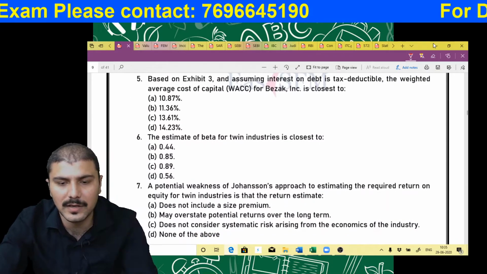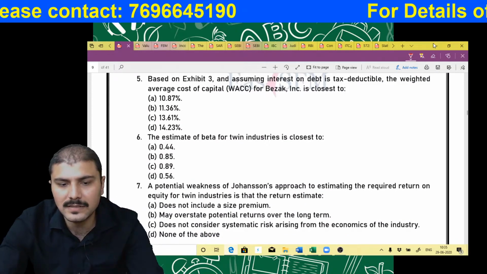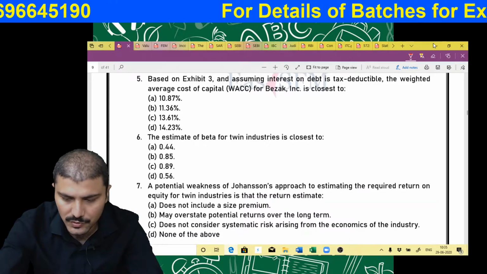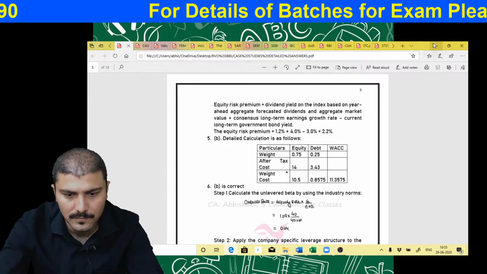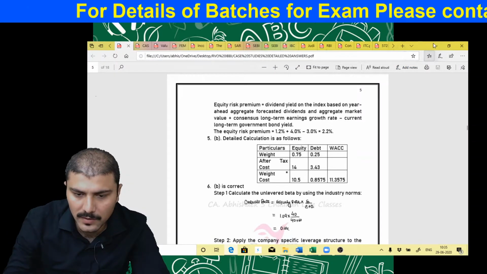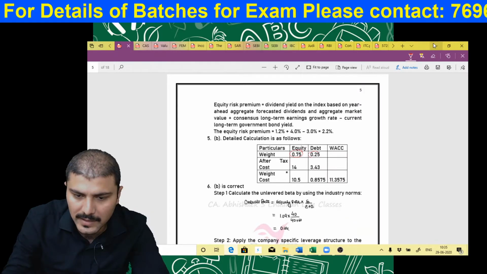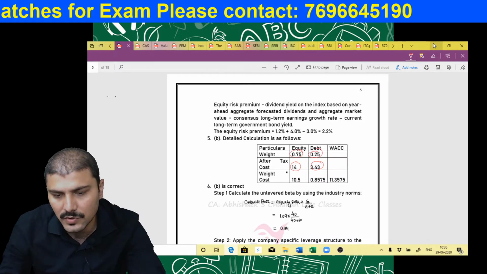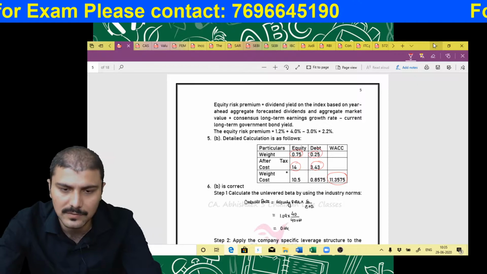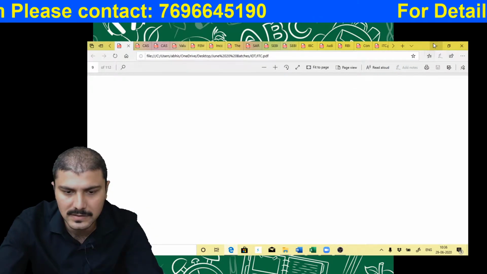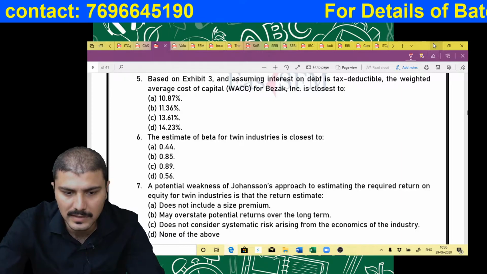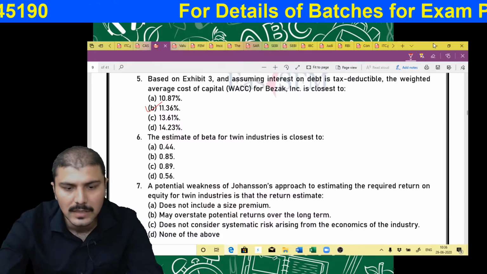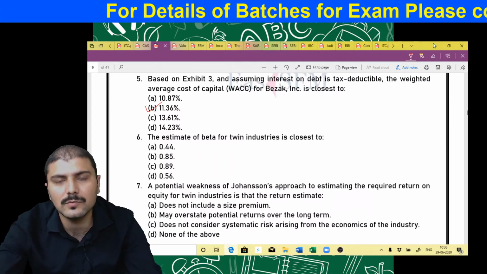Based on exhibit number 3 and assuming the debt is tax deductible, for the weighted average cost of capital you have to apply the formula. If I show you the answer, the weight of equity will be 0.75, the weight of debt will be 0.25, the cost of equity is given, and the after-tax cost of debt is this. So if you calculate, it will be 11.3575, and the nearest answer you'll get will be 11.36%.